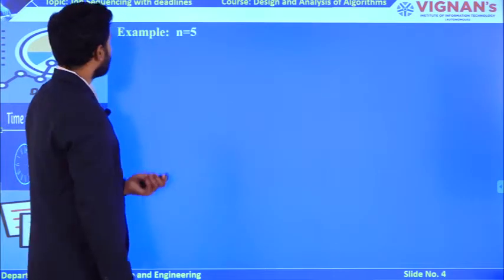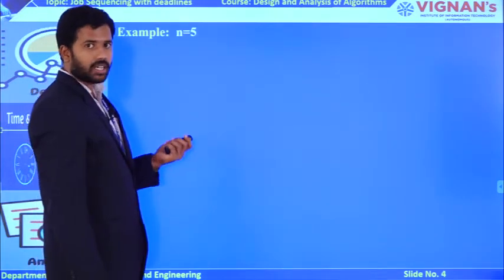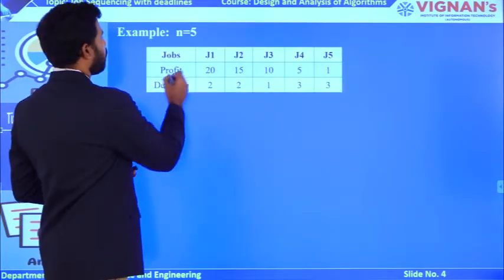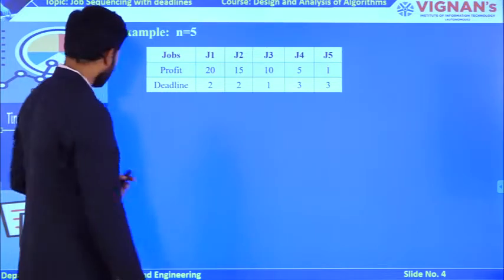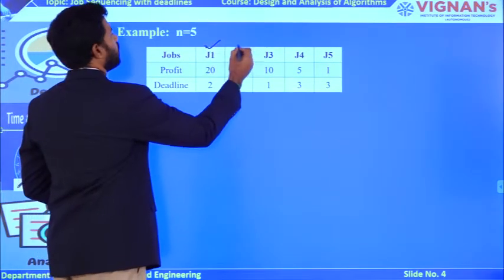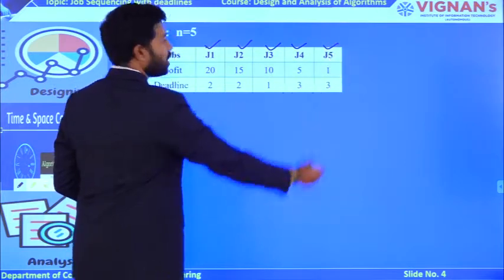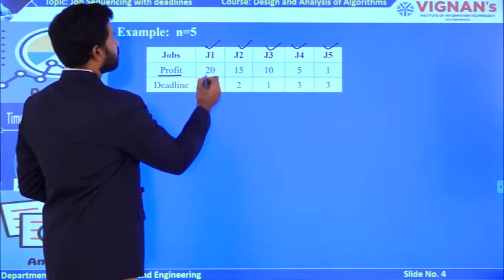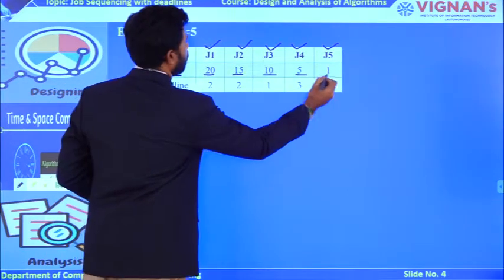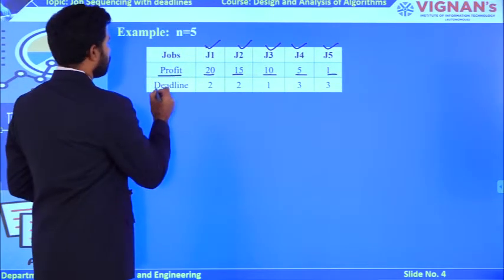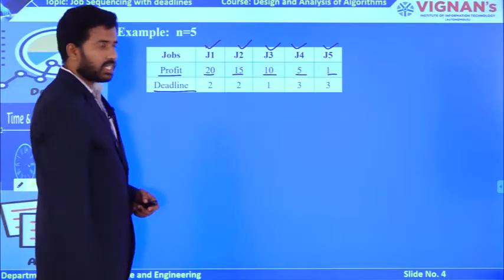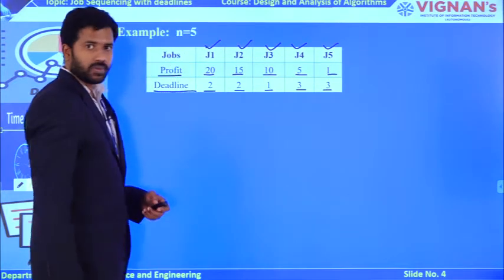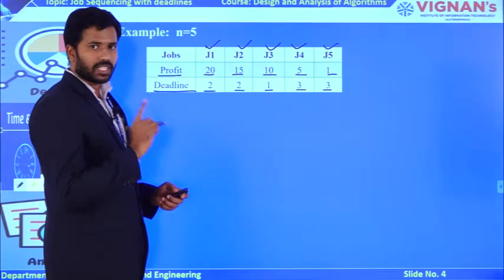In the example, I am taking the number of jobs to be 5, and the corresponding profits and deadlines are like this. The jobs are J1, J2, J3, J4, J5, 5 jobs, and the profits associated with the jobs are 20, 15, 10, 5, 1. And the deadlines associated with your jobs are 2, 2, 1, 3 and 3. As I said previously, you are going to have a single CPU, right?